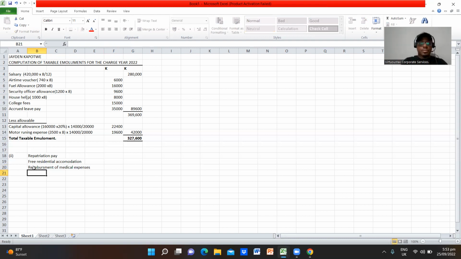The other one is sovereign's pay. Sovereign's pay is also not taxable. This is considered as a refund. The other one is pension refund. The pension refund is not a taxable income, at least for the charge year 2022. What other income can we look for from the question?